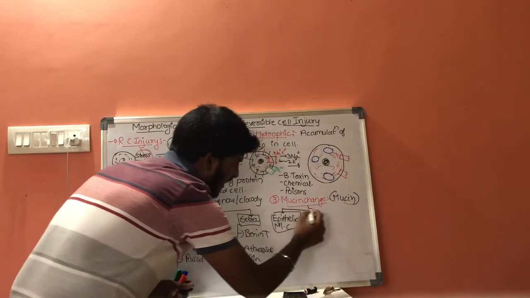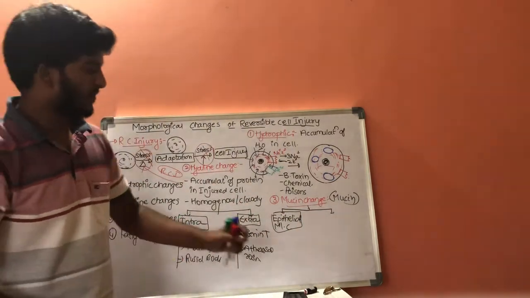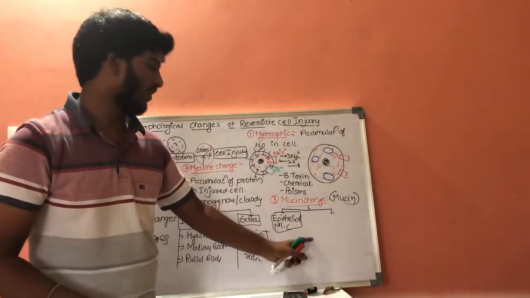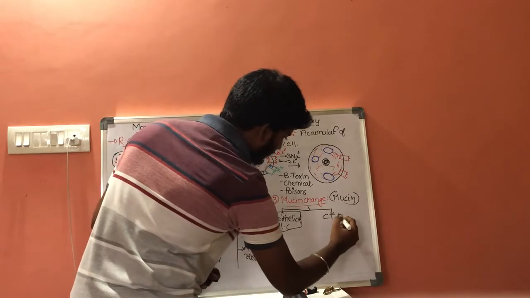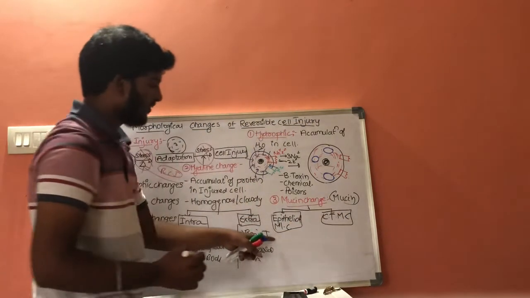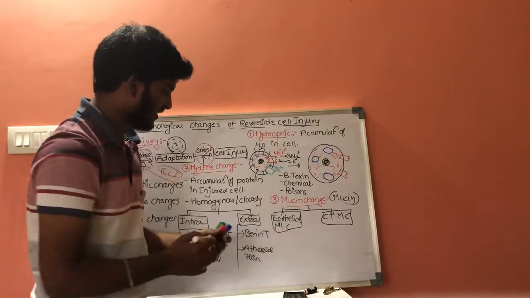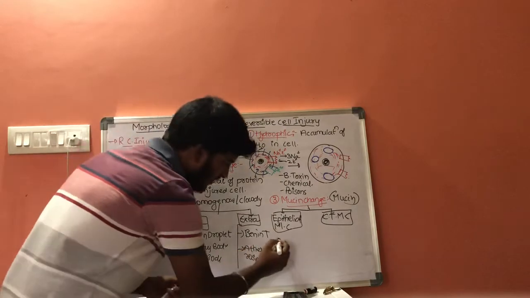And if accumulation of mucins takes place in connective tissue, it is called connective tissue mucin change. Epithelial mucin change and connective tissue mucin change. And this epithelial tissue mucin change includes